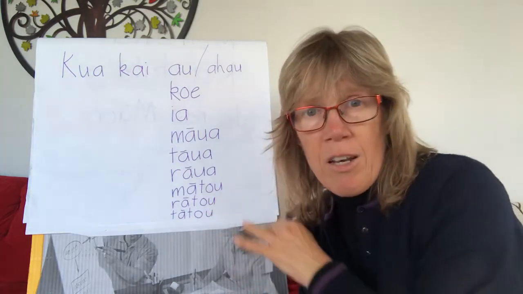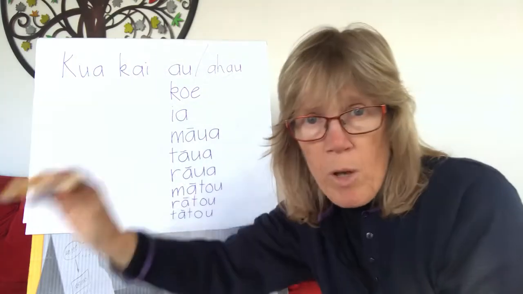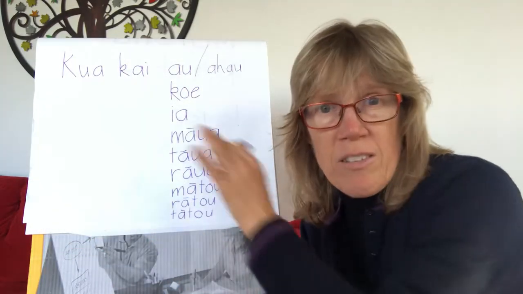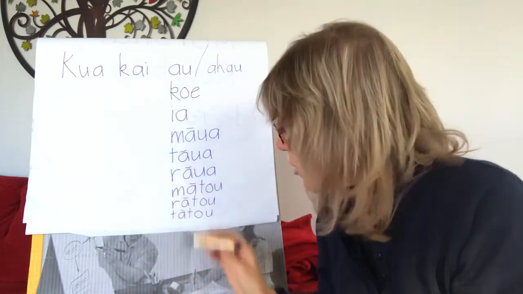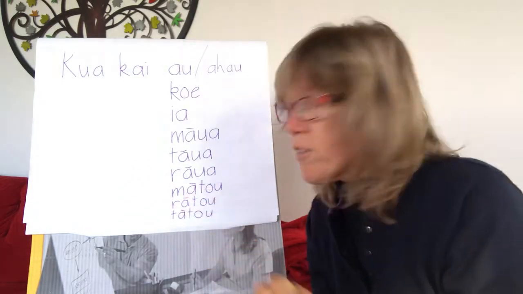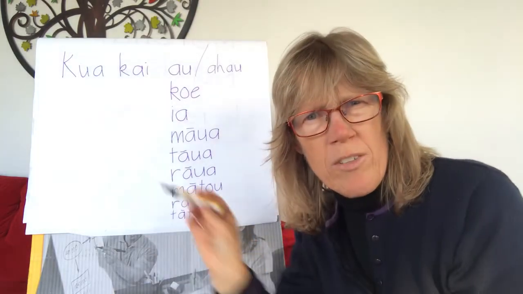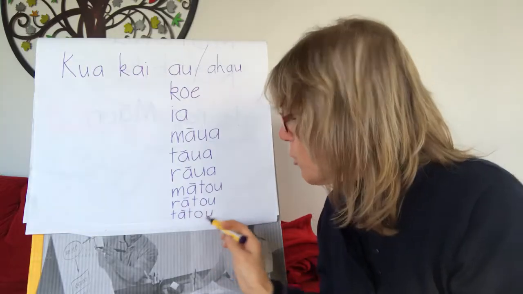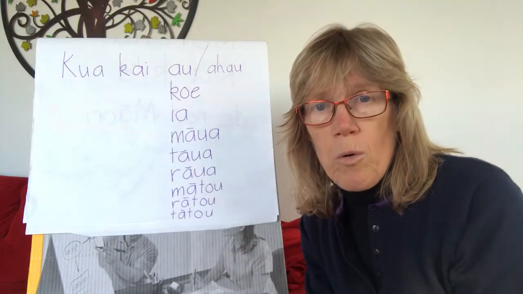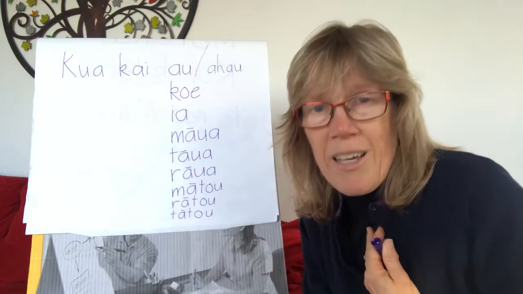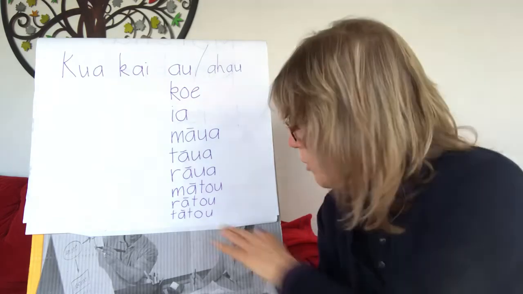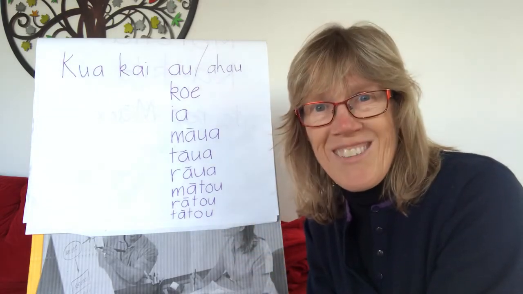Kua kai rātou, those people over there who don't include any of us, they've eaten. Kua kai rātou, they've eaten. And you could say, kua kai rātou, have they all eaten? Right. And kua kai tātou is everyone, including the speaker, has eaten. Kua kai tātou, we've all eaten.